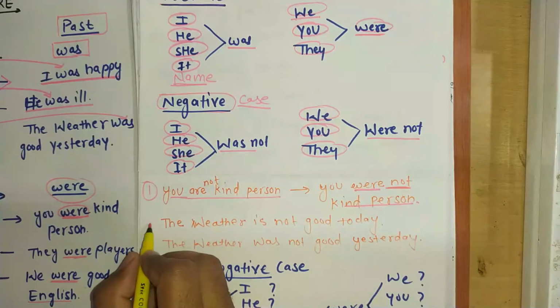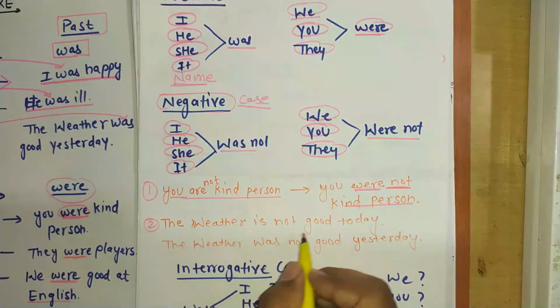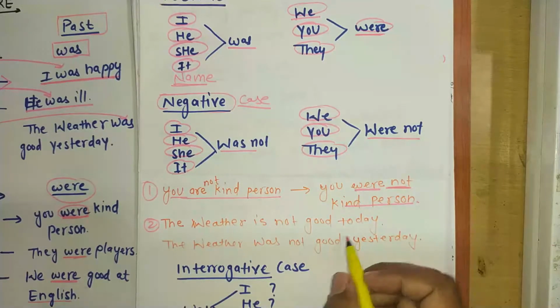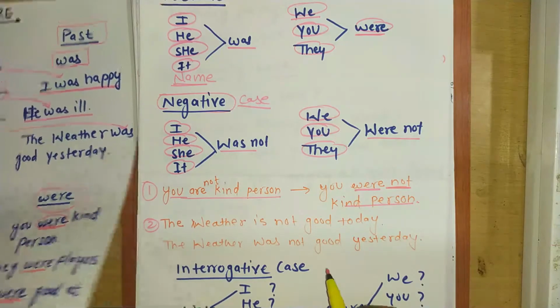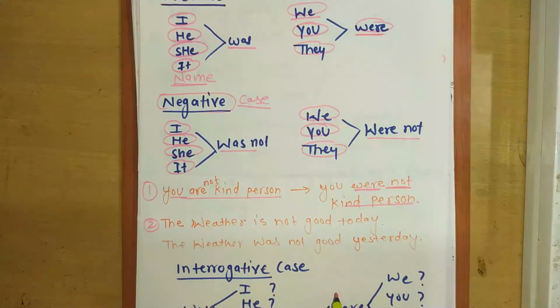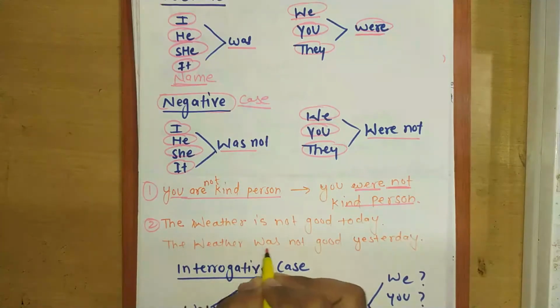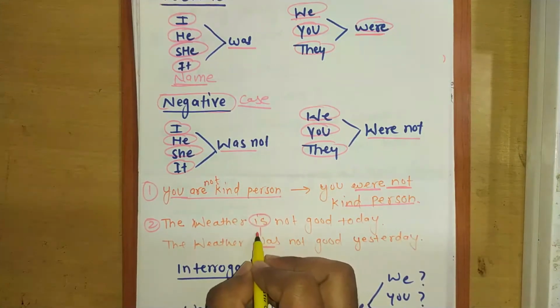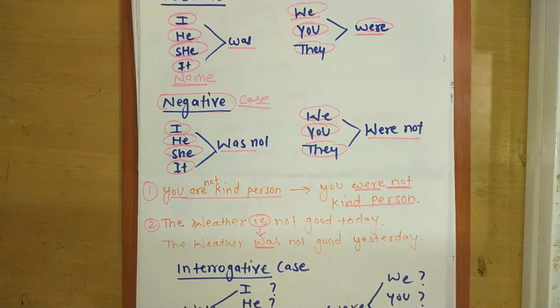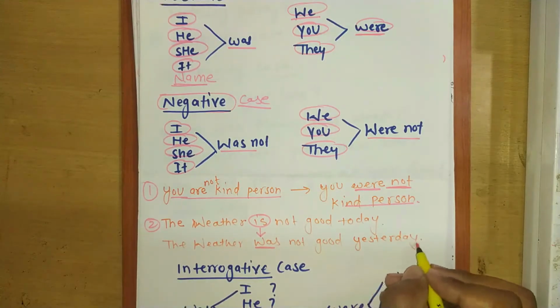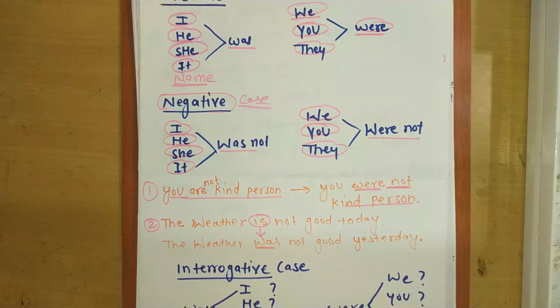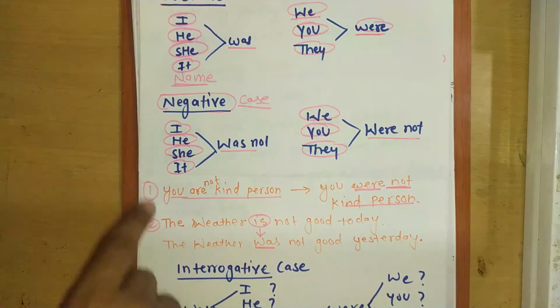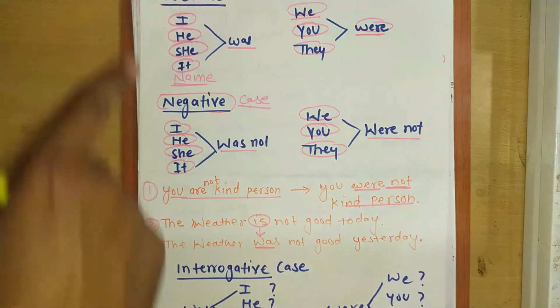Now the second sentence, the weather is not good today, and it will become the weather was not good yesterday. I'm converting it into was. Now I hope you have got all the things in both of the cases.